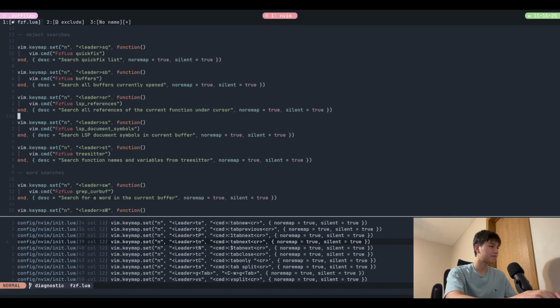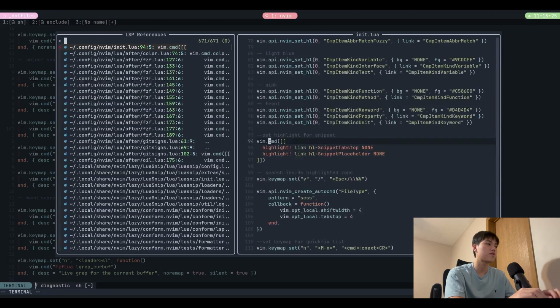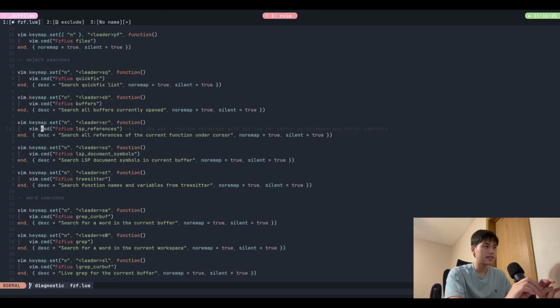All right, so those are the two classics. This one is also a classic, LSP references. So leader SR for LSP references, and like we've used multiple times in this video, it's just going to open a list of references for that function. And normally in Telescope, I don't know if it's my setup or whatever, this function takes a while, so I don't even really use it that often. But on here, I use it a lot.